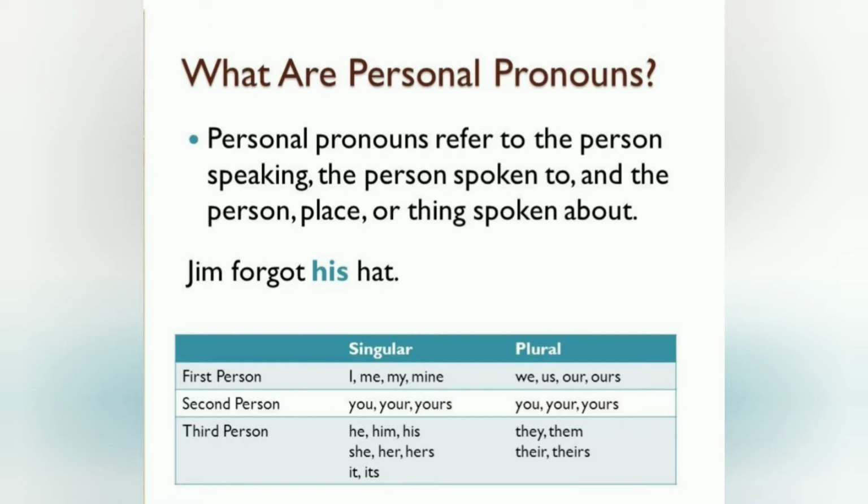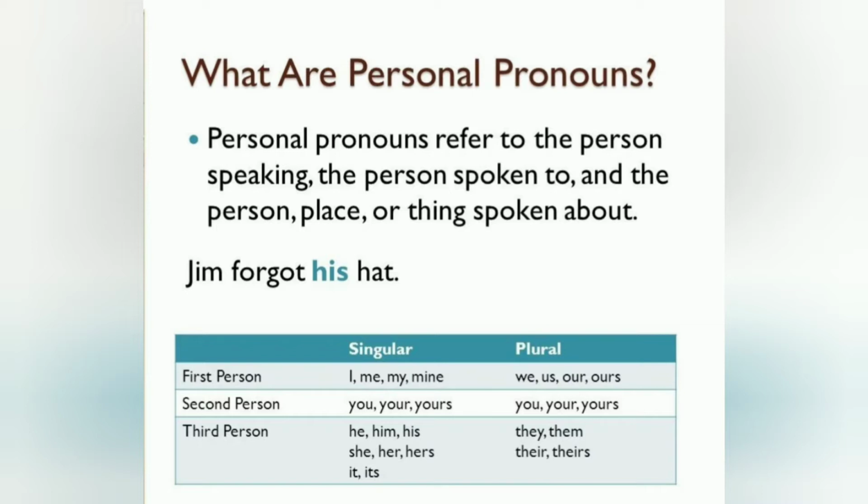A personal pronoun refers to the person speaking, the person spoken to, and the person, place, or thing spoken about. So there are three persons. The first person is the person speaking. I, me, mine, we, us, ours are the pronouns of the first person. The second person is the person spoken to. You and yours are the pronouns of the second person.